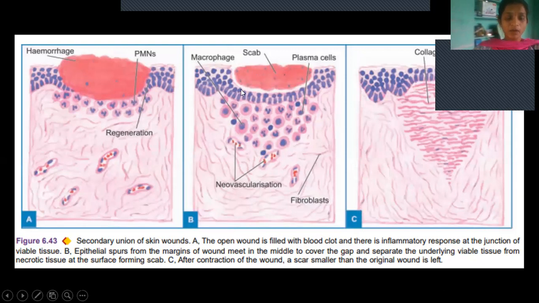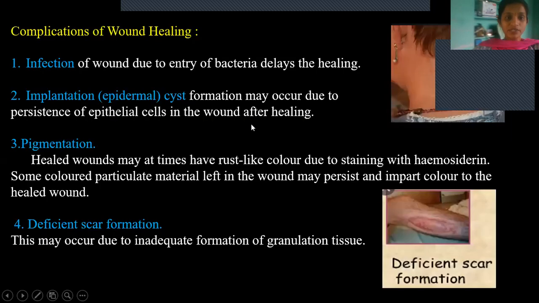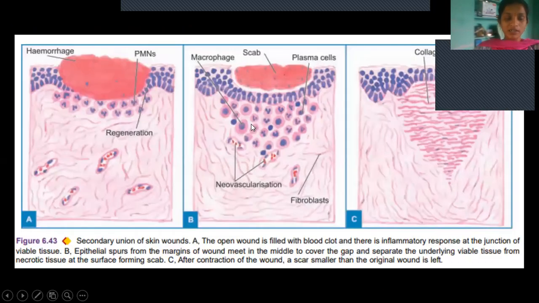This is the scab, which has necrotized or damaged cells. These are the macrophages, which bring about the clearance of these damaged cells. These are the plasma cells. So these are the fibroblasts that will start, and then this gets accumulated and will seal this damaged tissue. So here the size is also decreased, and then it undergoes contraction of collagen. So thereby it will be healed completely. As this is a large wound, here there is a chance of getting infected.